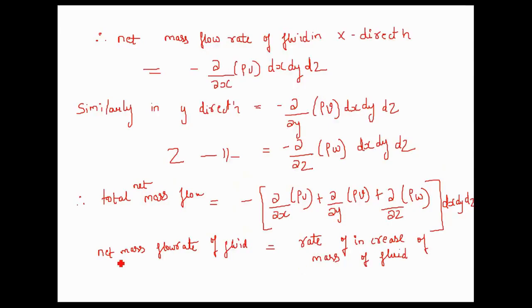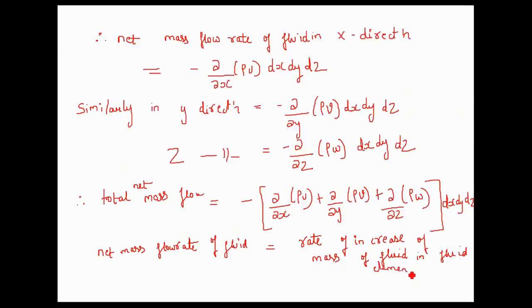Okay, so for the conservation of mass statement, what does it say? The net mass flow rate, that is outlet minus inlet, should be equal to the rate of increase of the mass of the fluid in that fluid element.